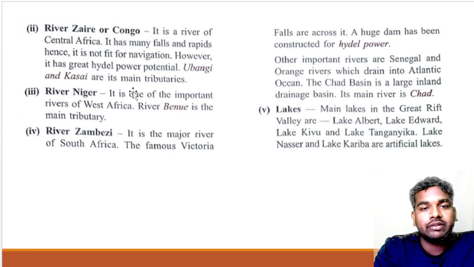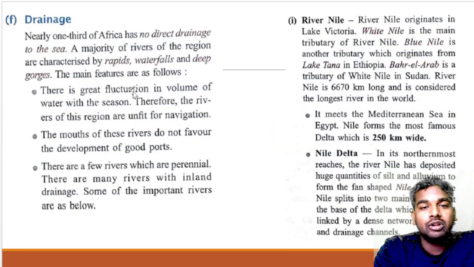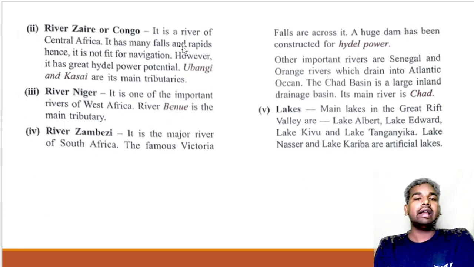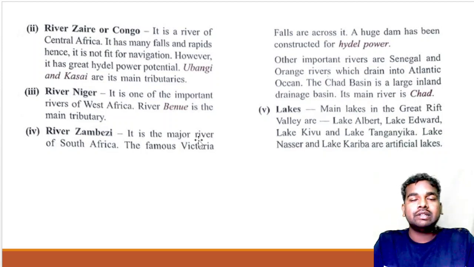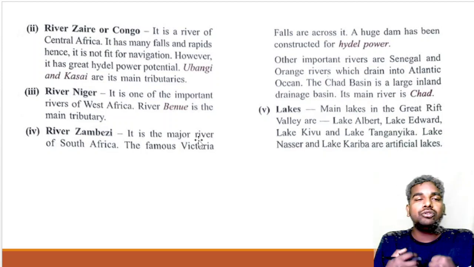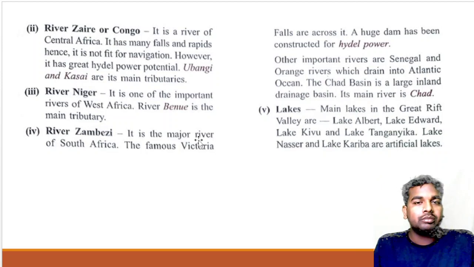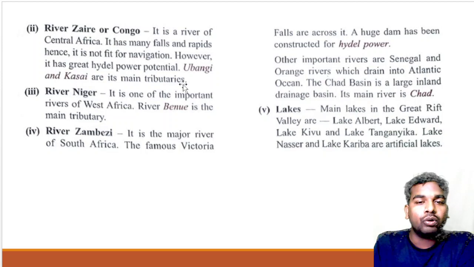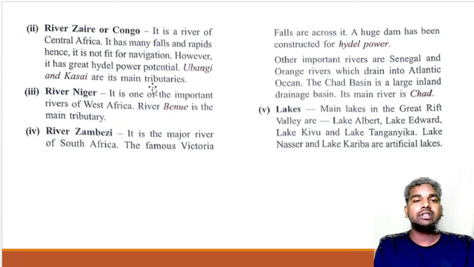It has many falls and rapids, and it is not fit for navigation. However, it has a great hydroelectric power potential. Ubangi and the Kasai are its tributaries. You will find that these regions are lying in the tropical region, on the equator, and these rivers have many falls and rapids, but they are not navigable. They are unfit for navigation, but are used for the generation of hydroelectric power. So the river Congo has two main tributaries, Ubangi and the Kasai.